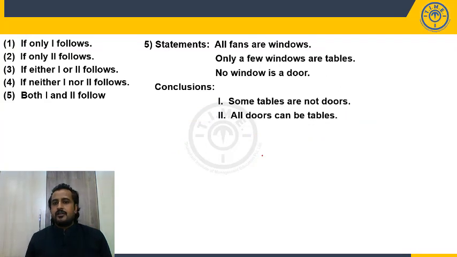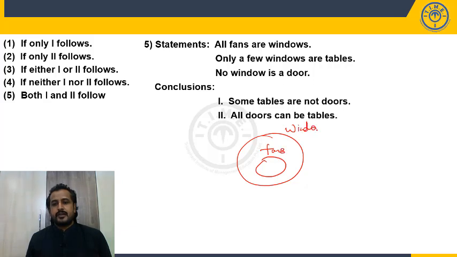Question number 5. All fans are windows. Now what is the second statement? Only a few windows are tables. So only a few windows are tables, and definitely some part of the window should be outside the tables. And no window is a door. So between window and door, there should not be any relation.